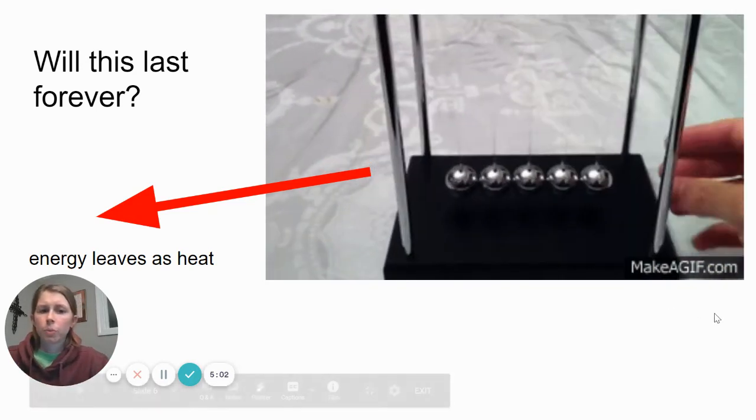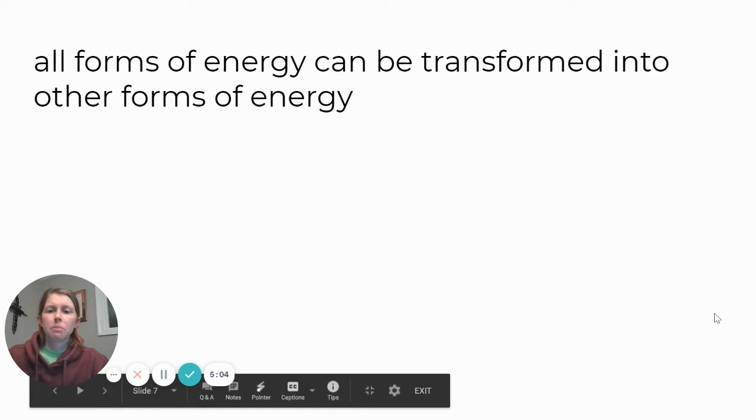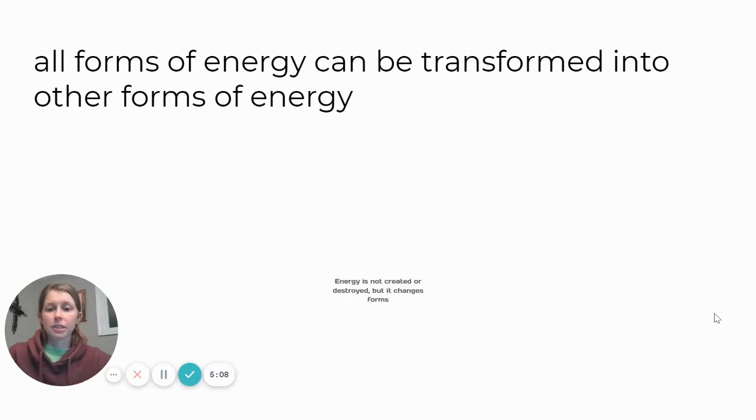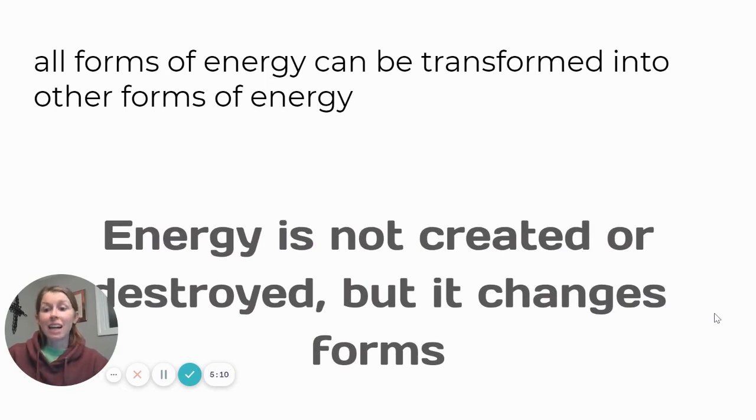And so we can make this argument that all forms of energy can be transformed into other forms of energy, and therefore energy is not created or destroyed, but it changes forms, right? And so, like we saw in that very first example with the match being lit, it wasn't that energy just came out of nowhere. That energy came from somewhere, that came from somewhere, that came from somewhere.